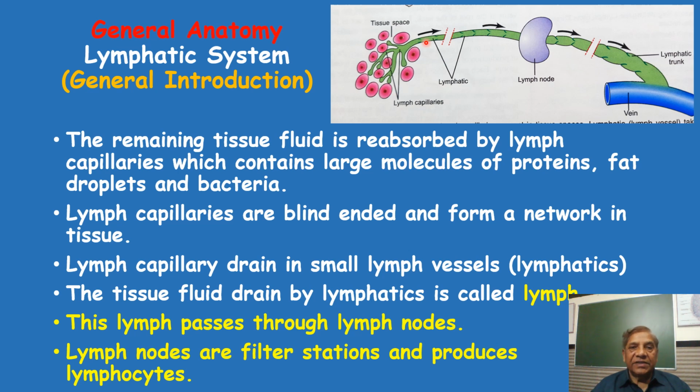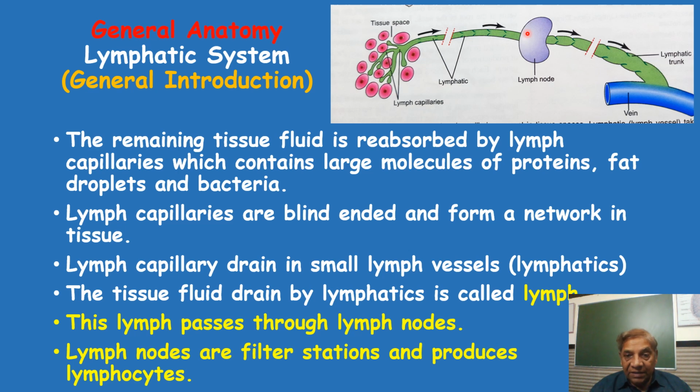The small lymph vessels join each other, as you see in this diagram, and form the medium sized lymph vessels, the lymphatics. Then this lymph passes through a bean-shaped structure, an encapsulated lymphoid organ, which is called the lymph node. So what is passing through these lymph capillaries and lymph vessels? This is called the lymph.